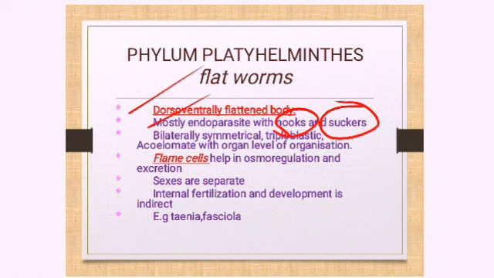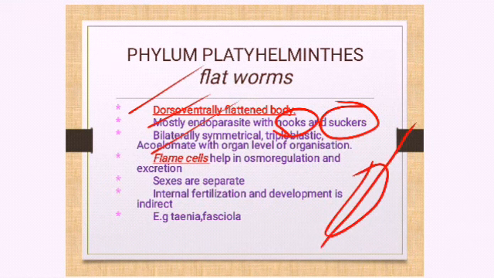They are bilaterally symmetrical. Bilaterally means, this is a worm, you can divide it into two equal halves through only one plane. You cannot divide it like this, you have to divide it only like this, isn't it? Acoelomate, they do not have a coelom. Triploblastic, they contain ectoderm, endoderm and mesoderm.